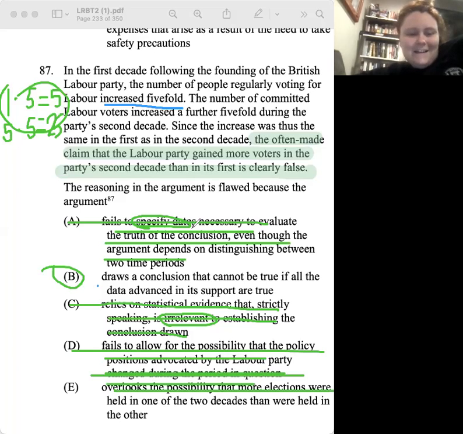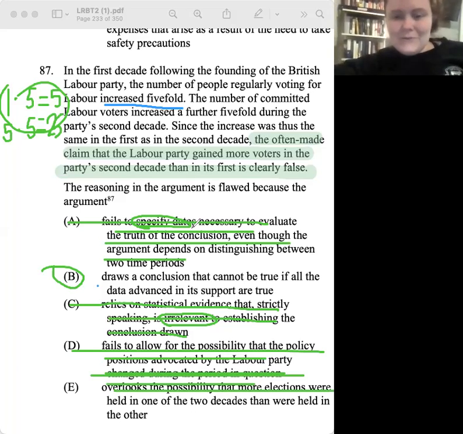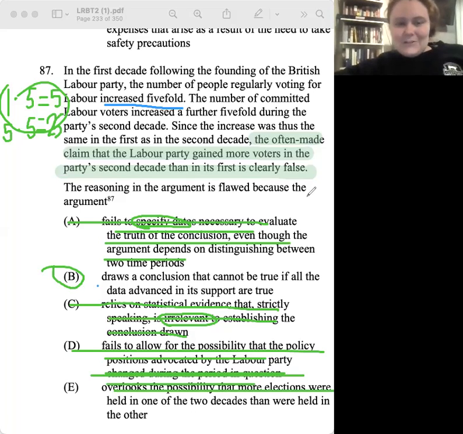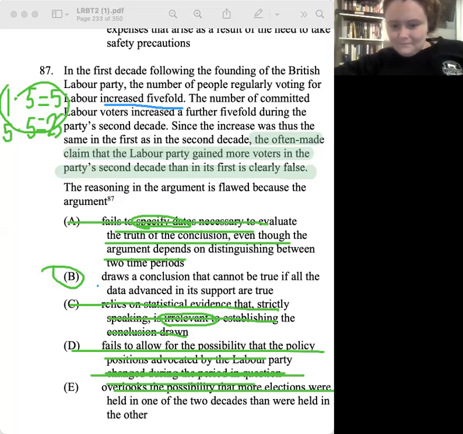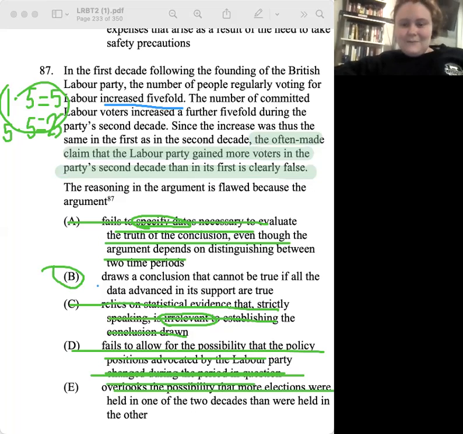Yeah, so I think B is almost too easy, which is what makes this question hard for people. Maybe. Because it's like the draws, like can that conclusion be true if all the data supporting it is true? Yeah. We're literally multiplying a number again by 5.